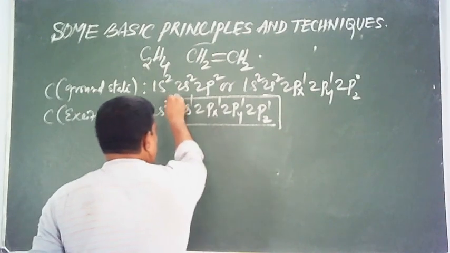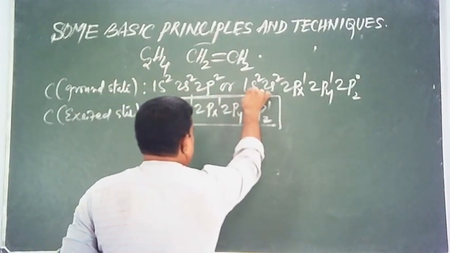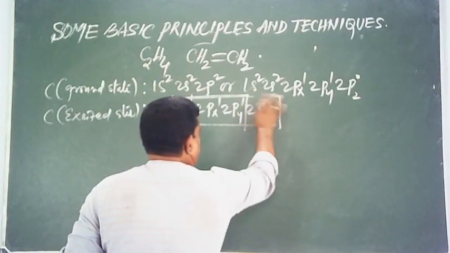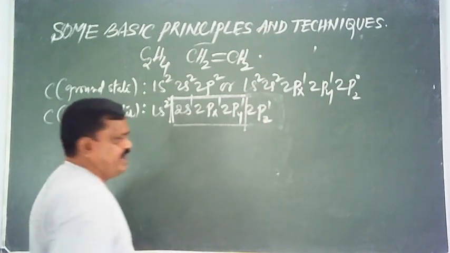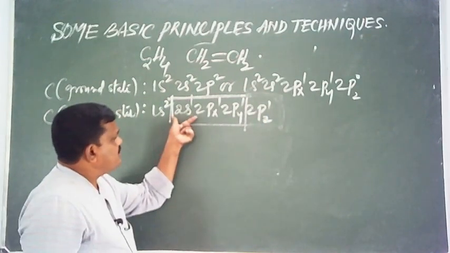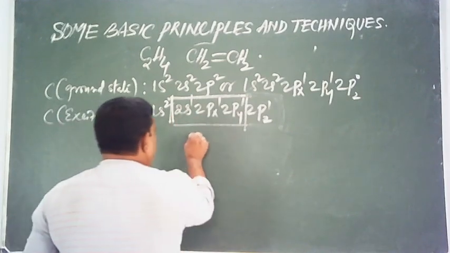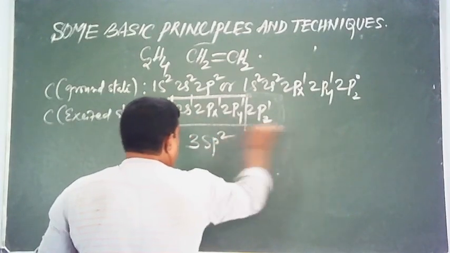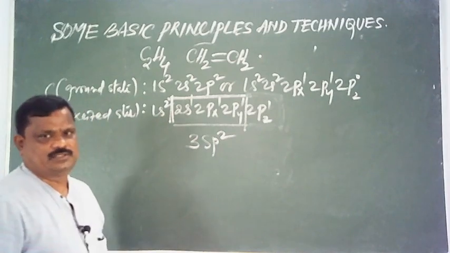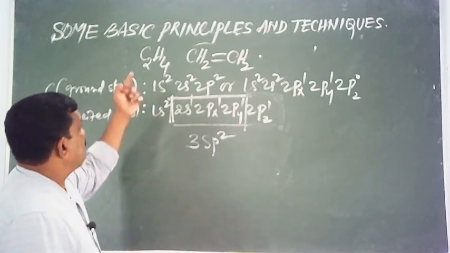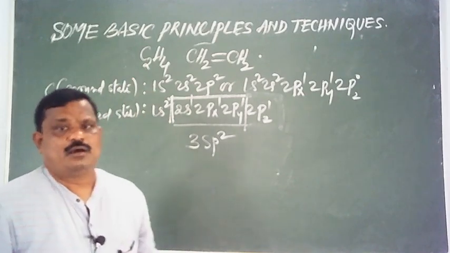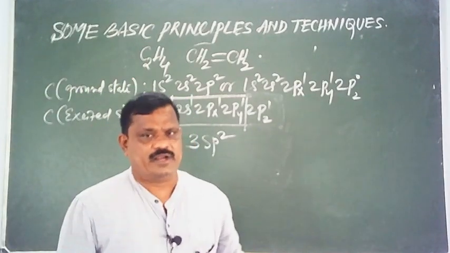Therefore, it utilizes 1s and 2p, while 2pz does not take part in hybridization. 1s and 2p give 3 sp2 hybrid orbitals. This is very important.